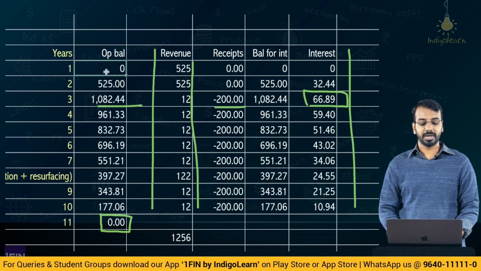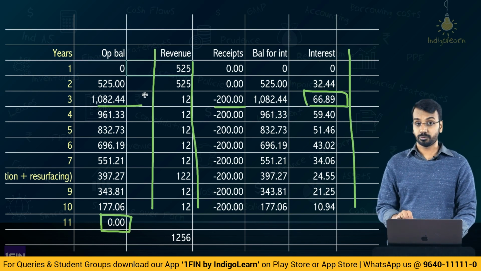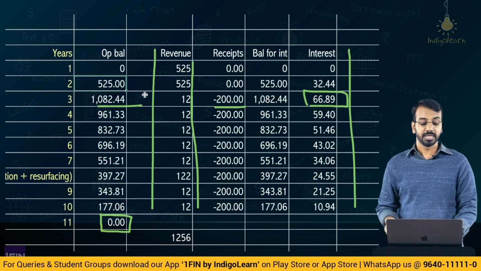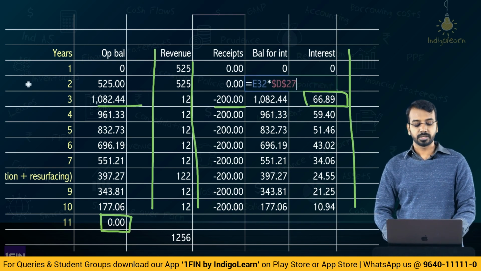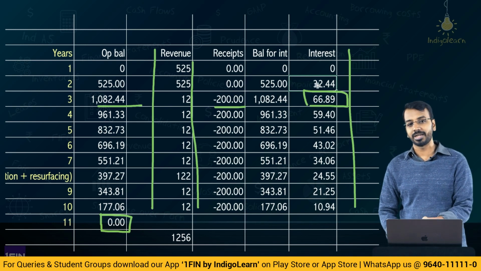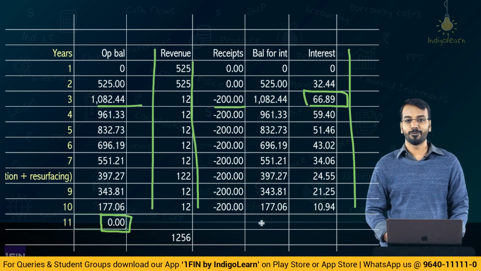So, here the opening balance at the beginning of year 1 is 0, revenue recognized 525, no receipts, no interest, closing balance is 525. In the second year, you provide interest on the opening balance. Whatever is the opening balance, 525, on that you have provided interest. Like this, you keep on providing interest for different years, and when you start receiving the payment, ultimately the closing balance will become 0.